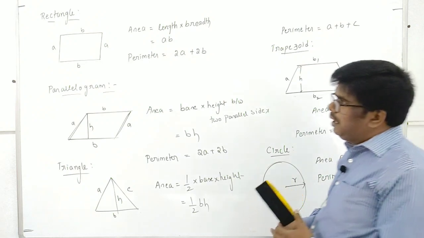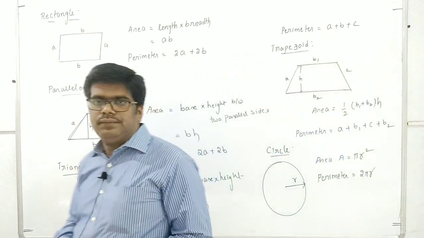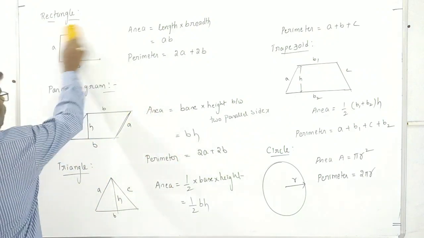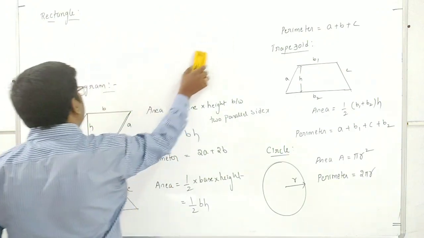And the same way, if you take a cuboid, a rectangular solid, whatever you say. So if you take the cuboid, it is a three-dimensional body.